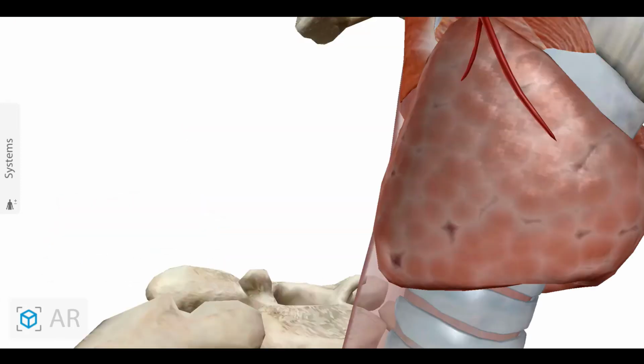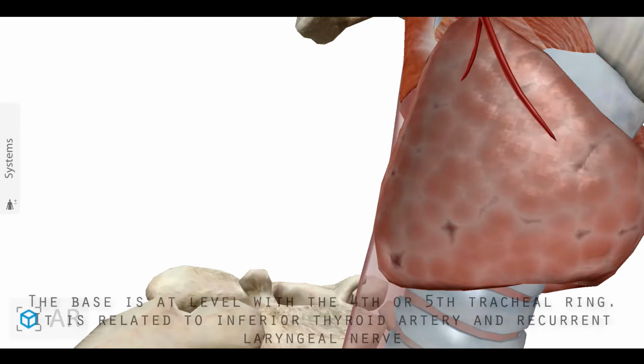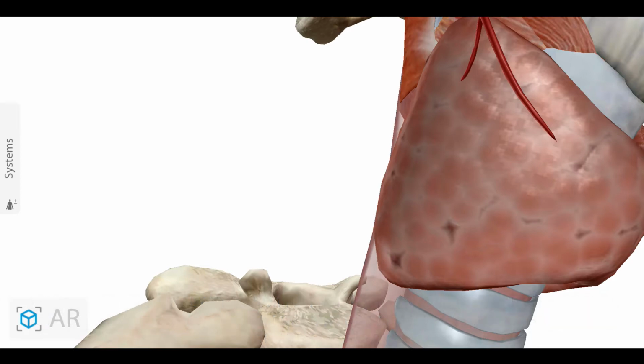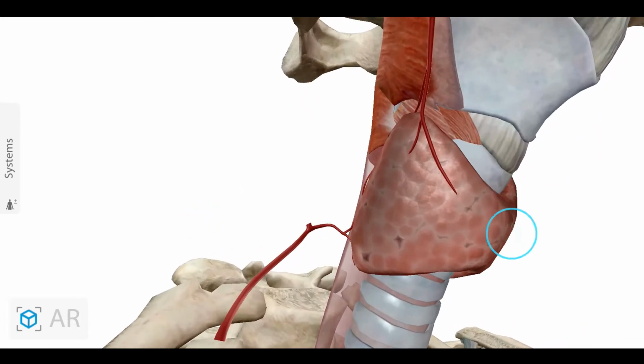Now I am dealing with the base of the thyroid gland. The base of the thyroid gland is lying at the fourth or fifth tracheal ring, and it is related to the inferior thyroid artery and the recurrent laryngeal nerve. I am showing it down here, at the base.